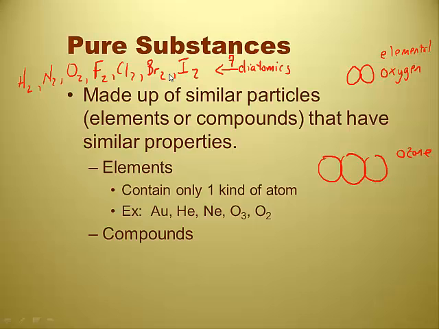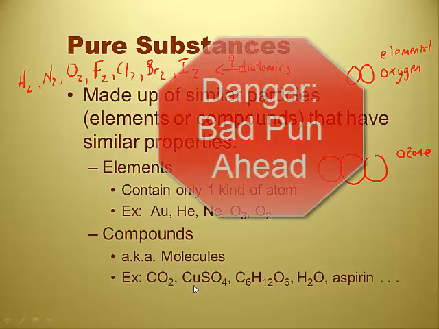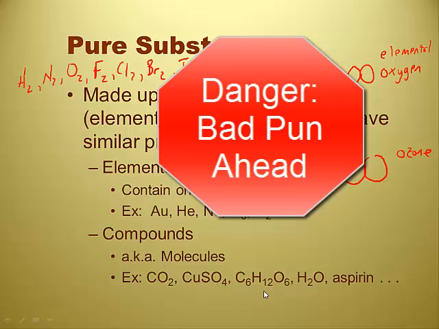Compounds are different from elements because they have more than one kind of atom. Sometimes we call compounds molecules. You can see here we've got some examples. Carbon dioxide, we've got carbon and oxygen atoms. Copper sulfate, we've got copper, sulfur, and oxygen.